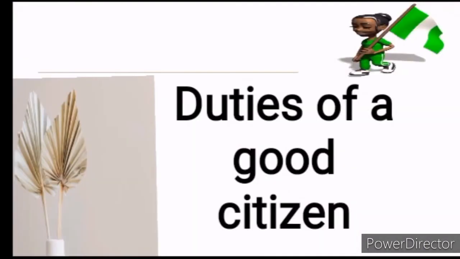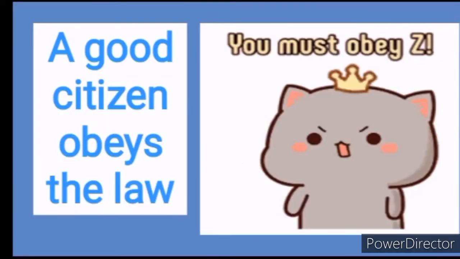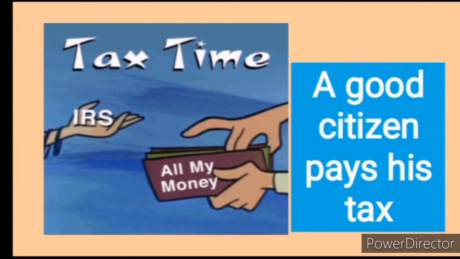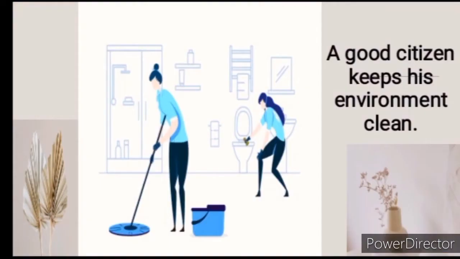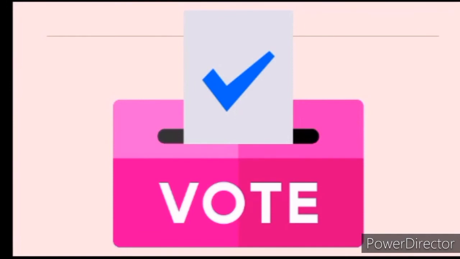The duties of a good citizen. A duty is something that you are meant to do. So, what are the things that a good citizen should do? The first I have here is that a good citizen obeys the law. It is the duty of a good citizen to obey the law. The second duty is to pay your tax. A good citizen pays his tax. The third duty of a good citizen is to keep his environment clean. A good citizen keeps his environment clean. Another duty of a good citizen is to vote during election.